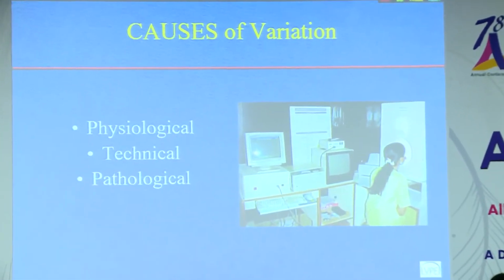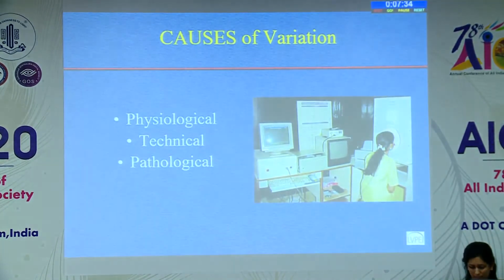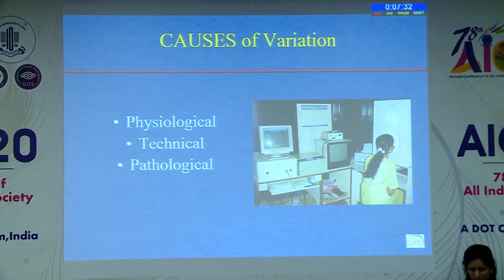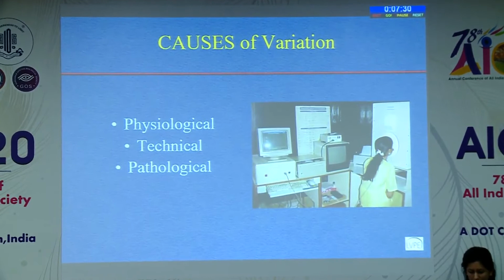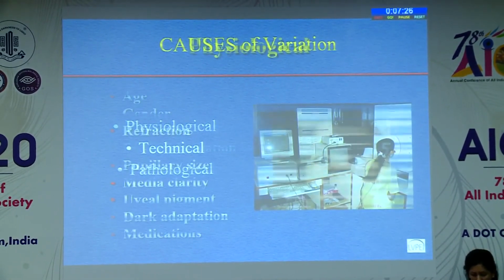About the interpretation and what variations we see in ERG. The variations could be physiological, technical, and sometimes pathological, as we just saw in that patient with neuronal disease. If you have taken the ERG at a different phase of the disease, you will get totally different things. So we should be aware of that.